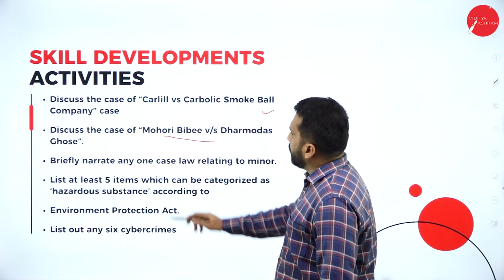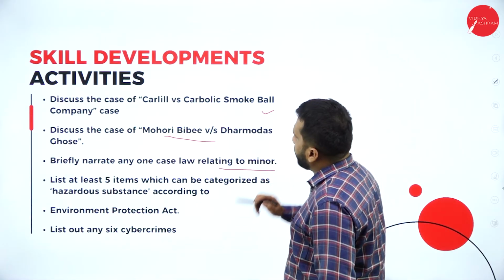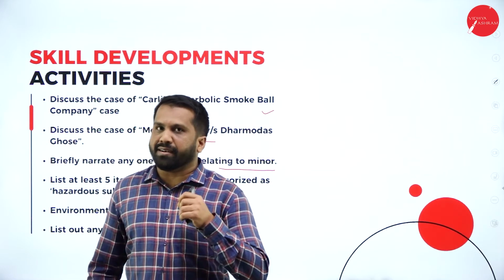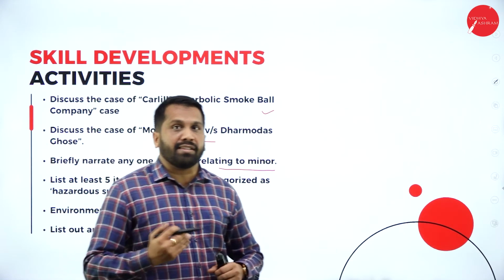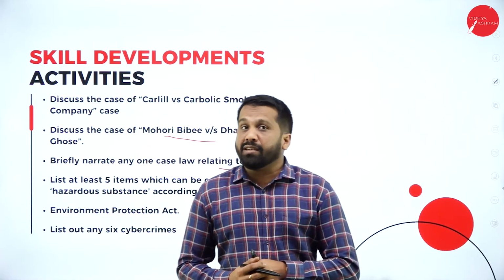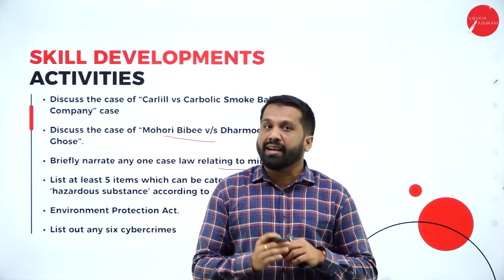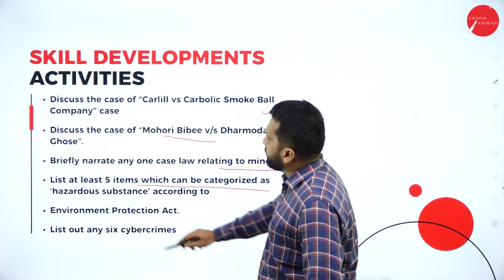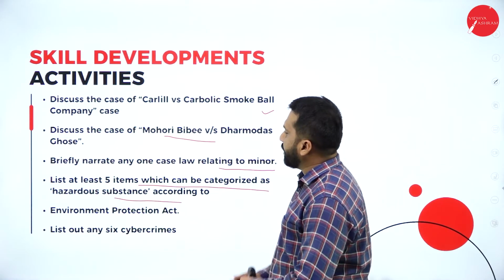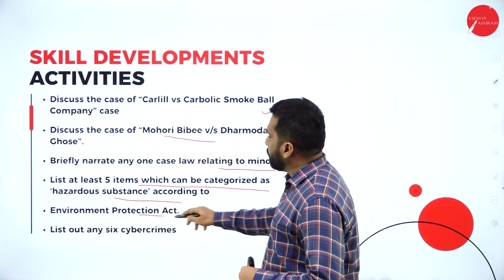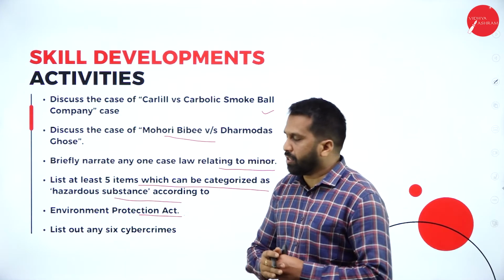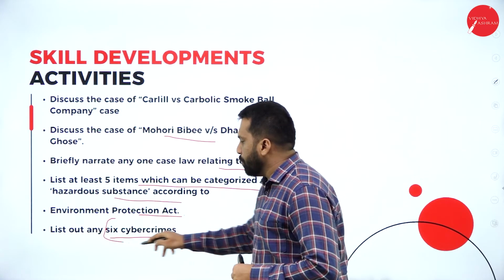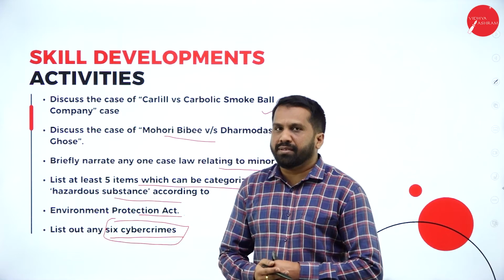Later you can write it in your record book, and you have to have knowledge of these particular cases. So case number 2: narrate any one case law relating to a minor. Usually you cannot make any contract with a minor. Minor means what? A person below 18 years of age we call a minor. A minor can be benefited, but he cannot be bound by any contract. List at least 5 items which can be categorized as hazardous substances according to the Environmental Protection Act. List out any 6 cyber crimes. This you know better, so you can write on your own.